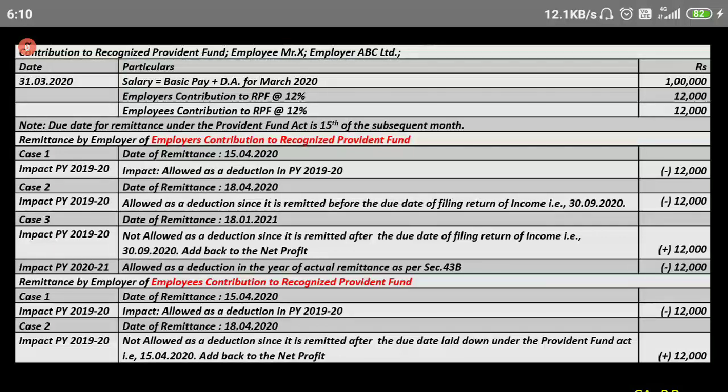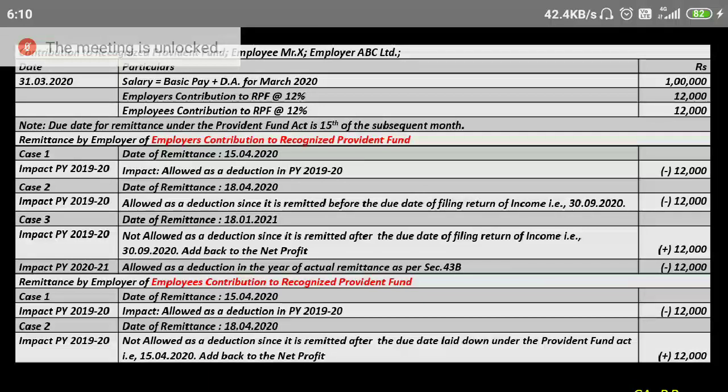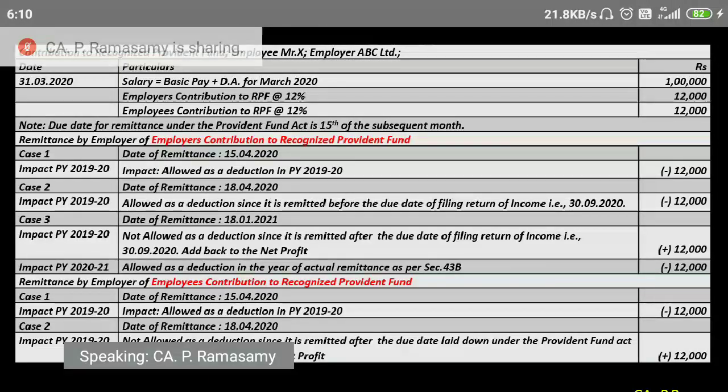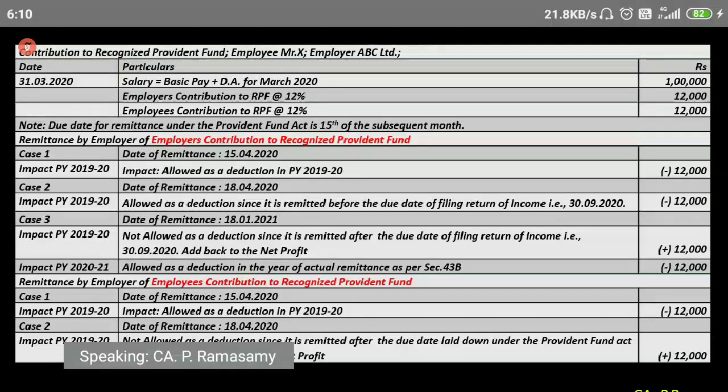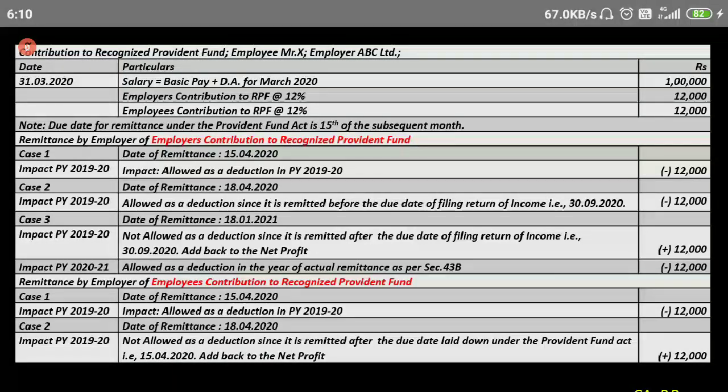We are first talking about employer's contribution to Provident Fund. Is it allowed as deduction? Yes. If the date of remittance is 18/4/2020, even then it is allowed as a deduction, since it is remitted before the due date for filing return, though it is beyond the due date under the PF Act. As far as employer contribution is concerned, if it is remitted before the due date of filing return, then it is allowed. Due date is 30th of September. In the next case, the date of remittance is 18th of January 2021.